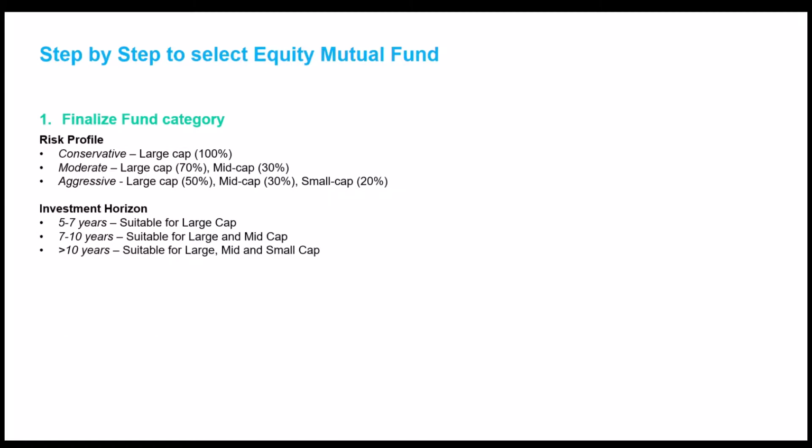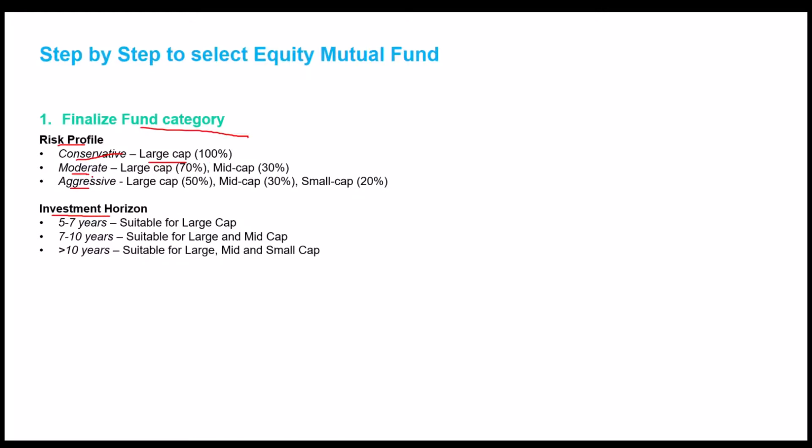So the first step is to finalize the fund category. And there are two important parameters here. One is the risk profile and the second one being the investment horizon. There are a lot of tools available to check your risk profile. If you answer those questions, it will tell you whether you are a conservative investor, moderate investor, or an aggressive investor. If you are a conservative investor, then you should mainly look at the large cap funds. I have just put the percentage allocation of your equity portfolio. So it should be almost 100% for a conservative investor.